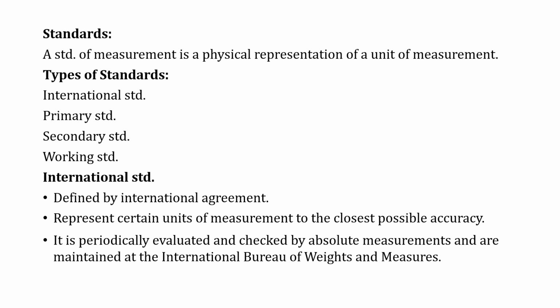Then comes standards. What is meant by a standard? A standard of measurement is a physical representation of a unit of measurement. Standards have many varieties and types. Here we consider the international standard, primary standard, secondary standard and working standard. What is the international standard? It is defined by international agreement and represents certain units of measurement to the closest possible accuracy. It is periodically evaluated and checked by absolute measurements and is maintained at the International Bureau of Weights and Measures.